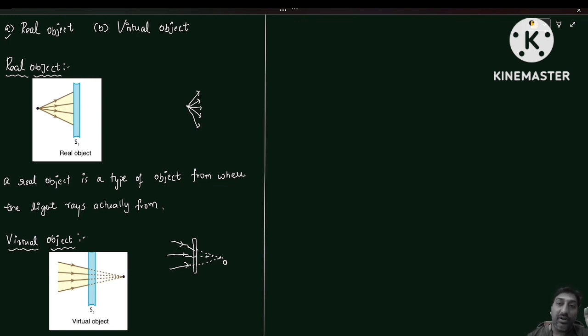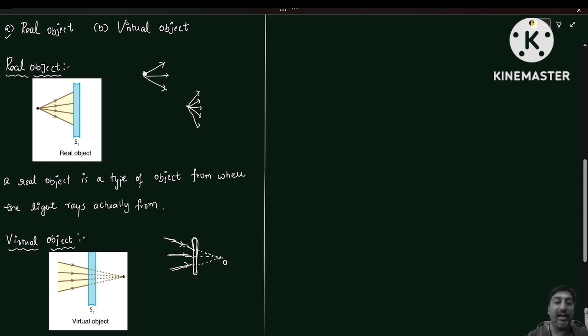See the difference between a real object and a virtual object. Here it is an object, and if the light rays are actually coming from this particular object, then that type of object is called a real object. Whereas in the second example, the light rays are actually coming from another real object, but these light rays strike this optical medium.